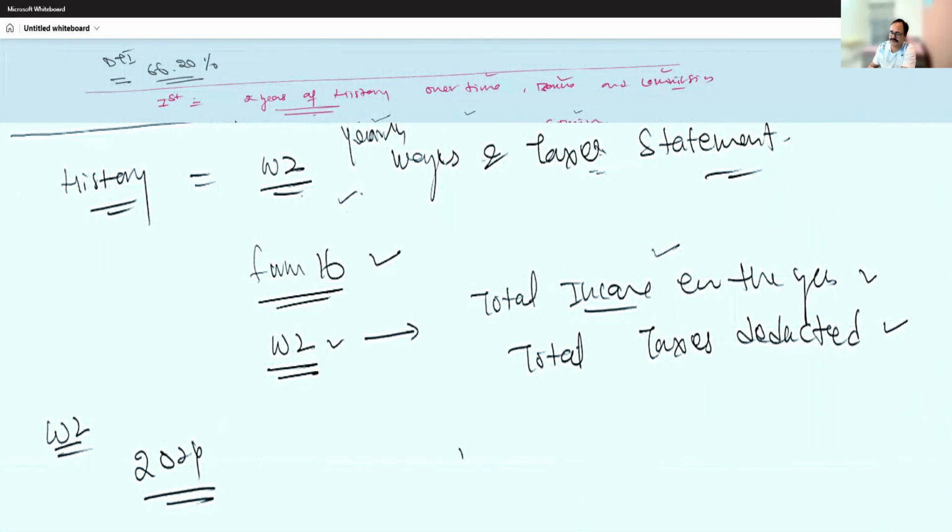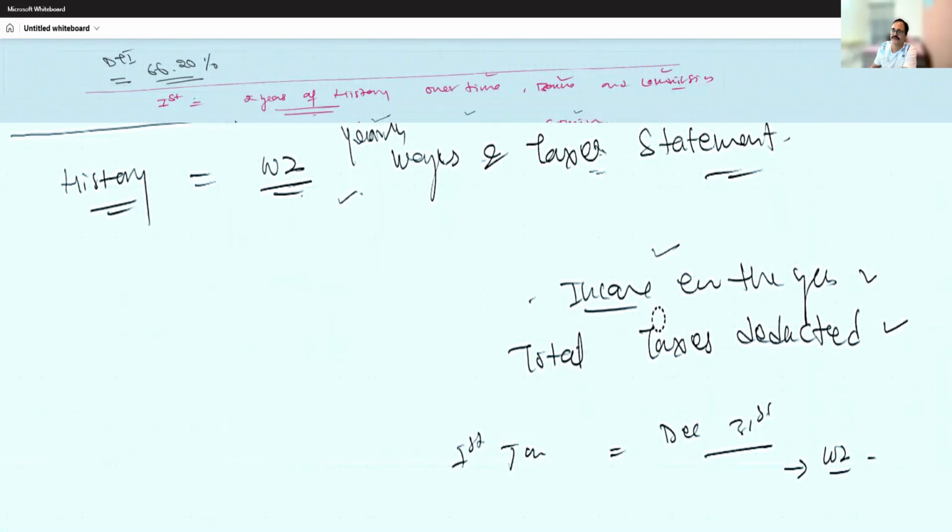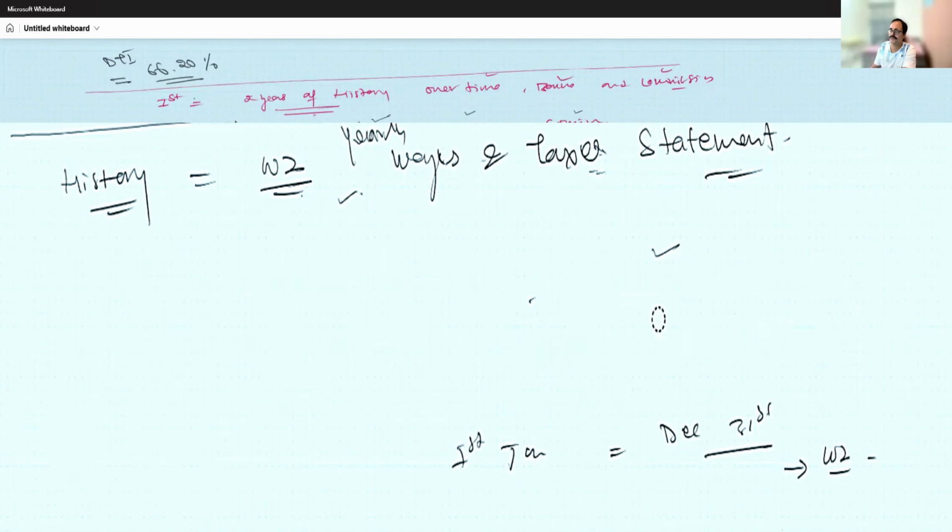So from 1st of Jan till December 31st, right? After that only the W2 will be given to us. So for the current year, we will never have a W2. It will only and only be for the past. Okay. Now let's see the W2. How does it look?